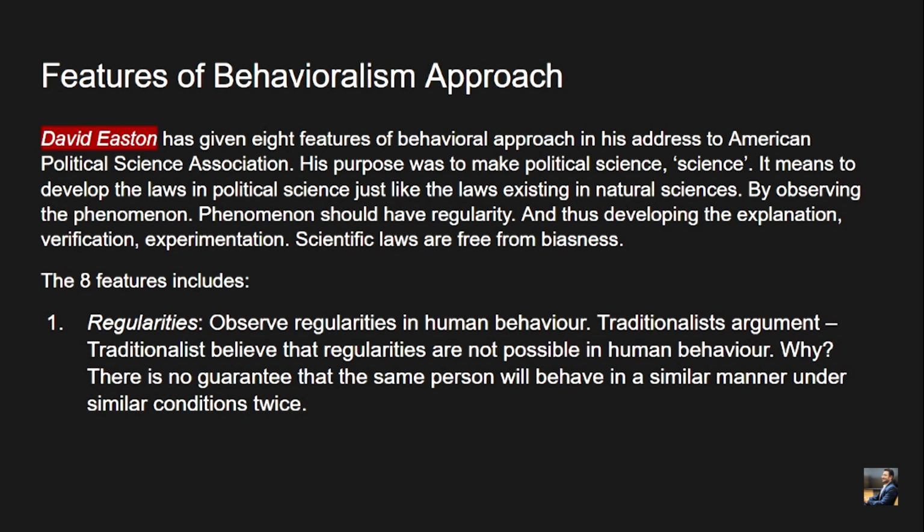They say regularities cannot be observed in human behavior because humans are always changing, and it is very unlikely that they will continue the same set of behavior. Why? There is no guarantee that the same person will behave in a similar manner under similar conditions twice, because they are always evolving or changing.